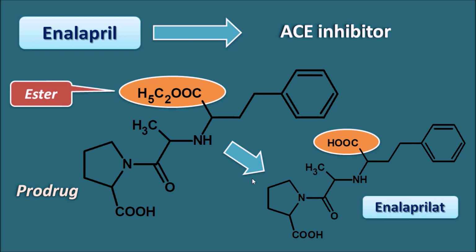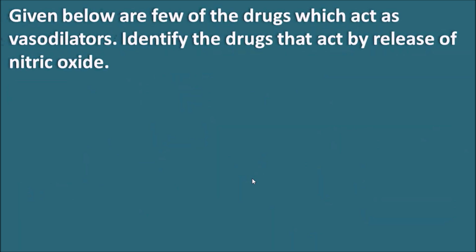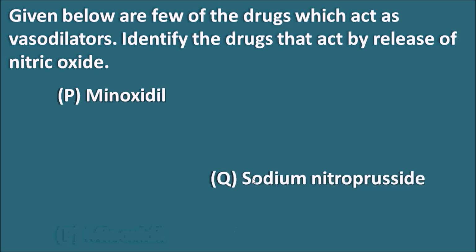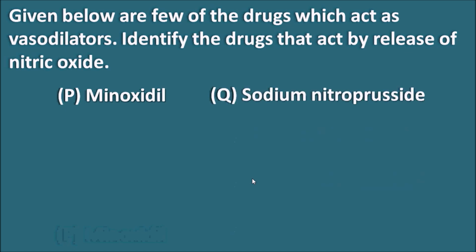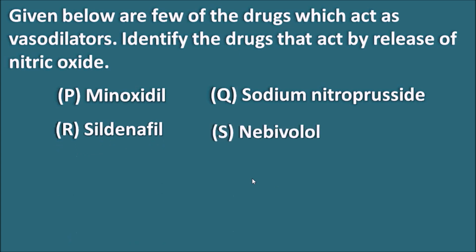Next question. Given below are a few of the drugs which act as vasodilators; identify the drugs that act by release of nitric oxide. P. Minoxidil. Q. Sodium nitroprusside. R. Sildenafil. S. Nebivolol.